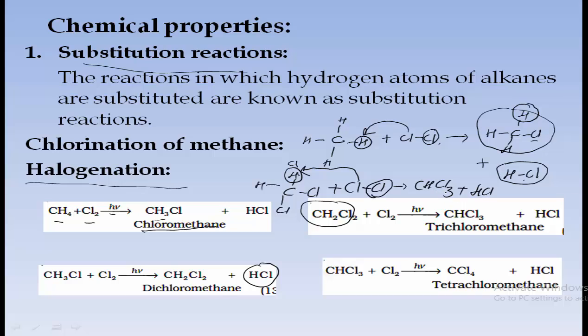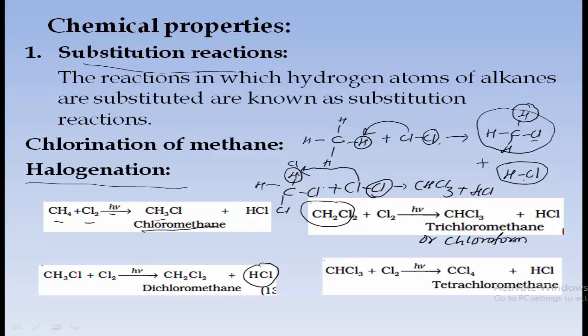So CHCl3 is trichloromethane, commonly known as chloroform. Remember the formula of chloroform, that is CHCl3.